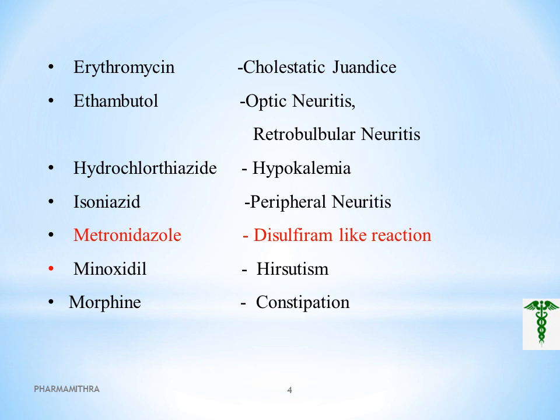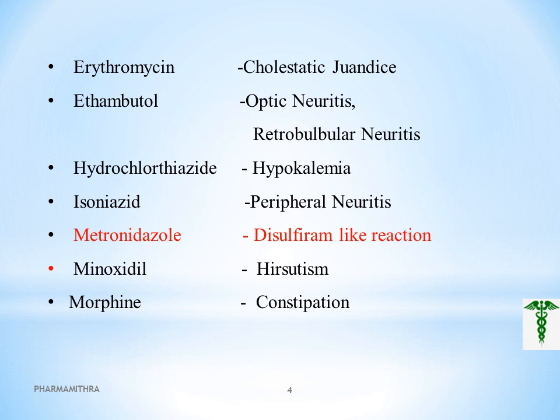The next drug with a side effect is ethambutol, which will produce optic neuritis and retrobulbar neuritis. Ethambutol is a drug used to treat TB, as we all know. Neuritis, itis, means inflammation, that is inflammation at the optic nerve. Retrobulbar neuritis means the visual signal is disrupted in this condition, resulting in impaired vision.